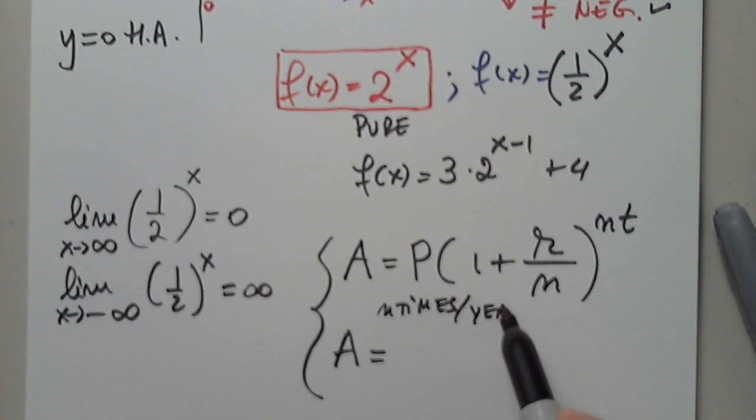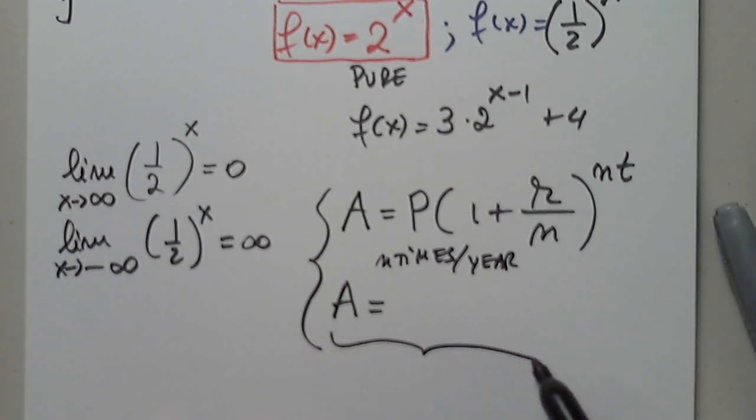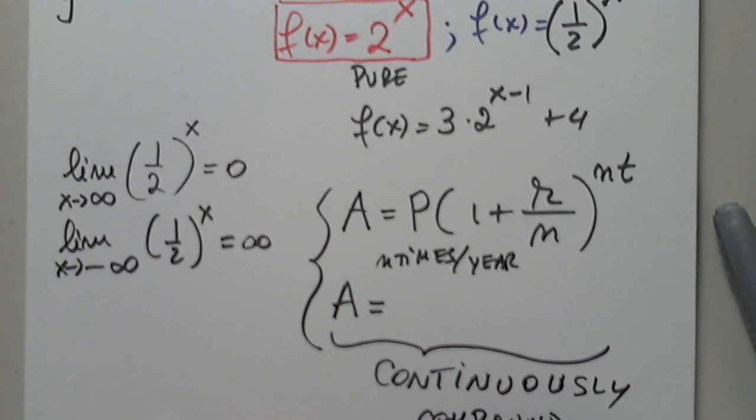per year. But I also said a long time ago that there is something called continuously compounded interest.